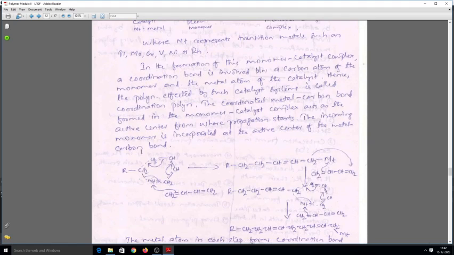Here we have taken the catalyst monomer complex, and what happens is this carbon metal bond is broken and it forms a CH2-metal bond with the new monomer unit. Then this extended partial bond will shift towards the carbon-carbon bond, so this will become a carbon-carbon double bond, and this partial bond will shift towards this. So this forms a covalent bond between this carbon and this carbon.